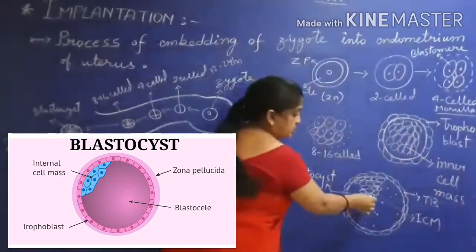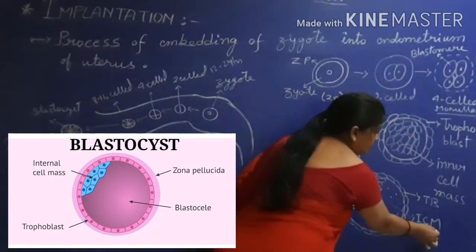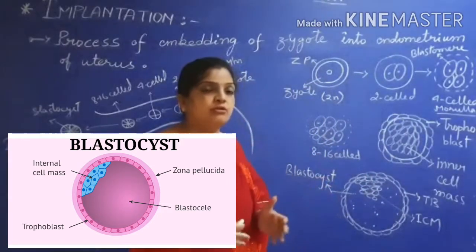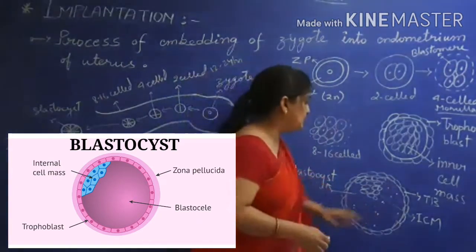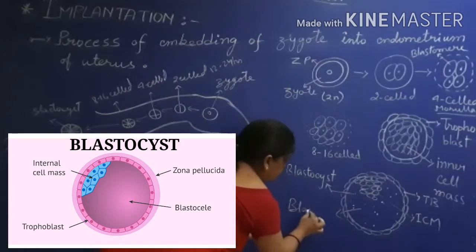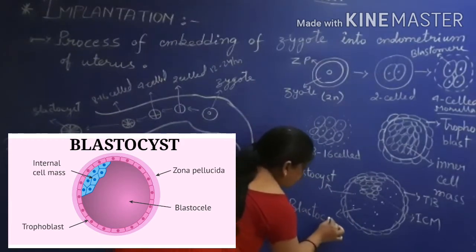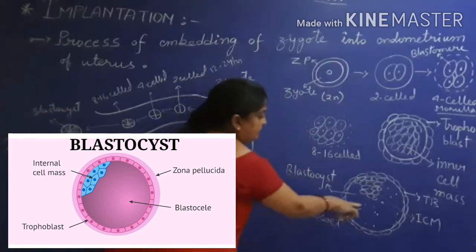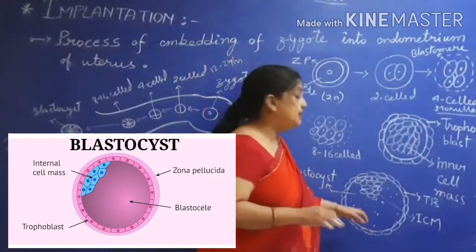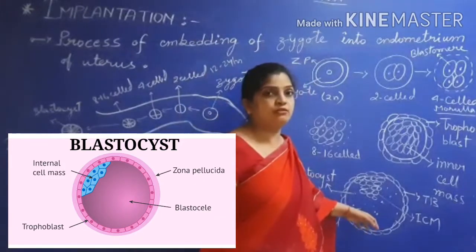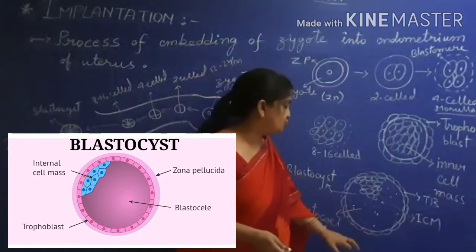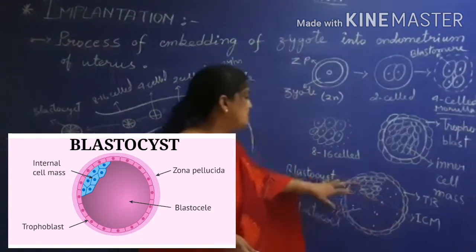At one corner you can see the inner cell mass, and a huge gap is formed. This gap is filled with a fluid called amniotic fluid, and this portion is called the blastocoel. Coel means coelom, and coelom means cavity. So a cavity is formed, and it is filled with a fluid called amniotic fluid, which persists in the later development of the fetus when the pregnancy continues. This portion is the blastocoel, and this whole structure is the blastocyst.